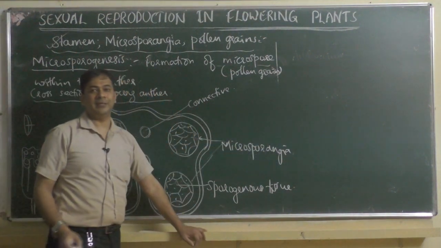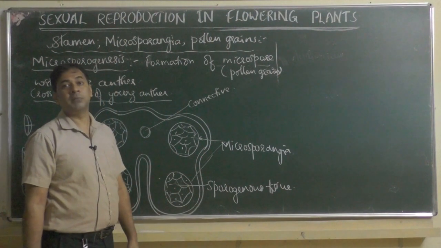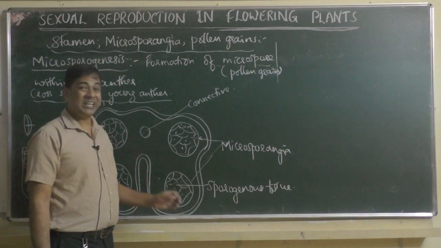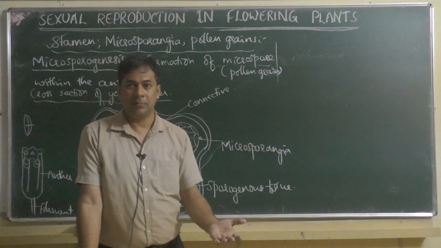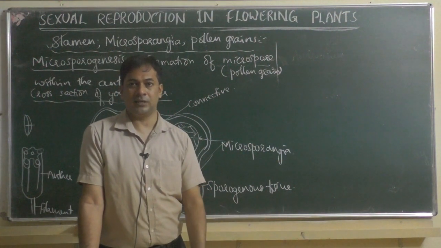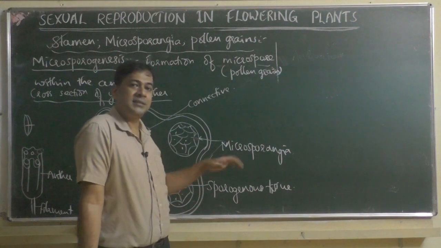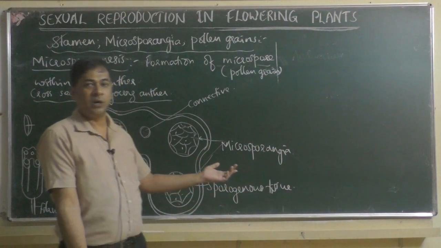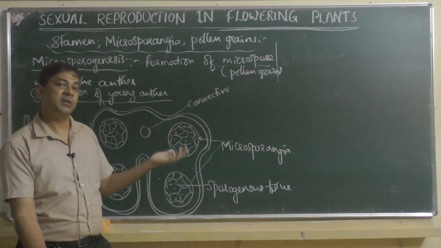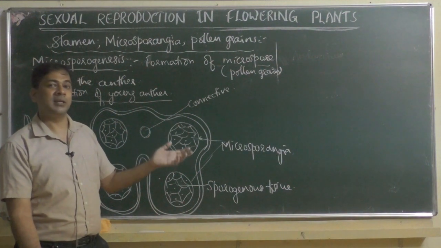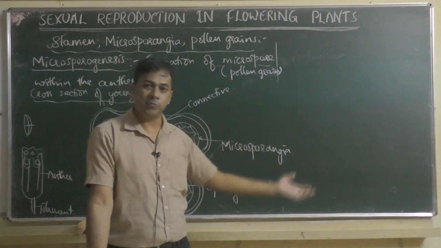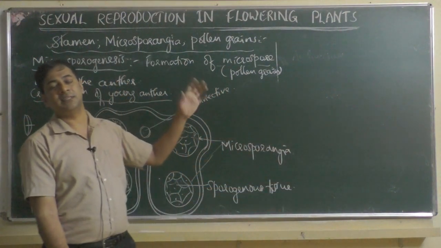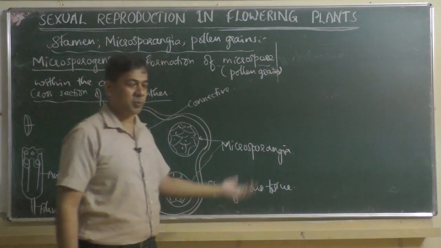Later it becomes the pollen mother cell or microspore mother cell. See, a mother gives birth to babies or young ones, no? Like that, here the pollen mother cell produces pollen grains. It is also called microspore mother cell, because a pollen grain is also called a microspore. Later these cells will produce pollen grains or microspores.